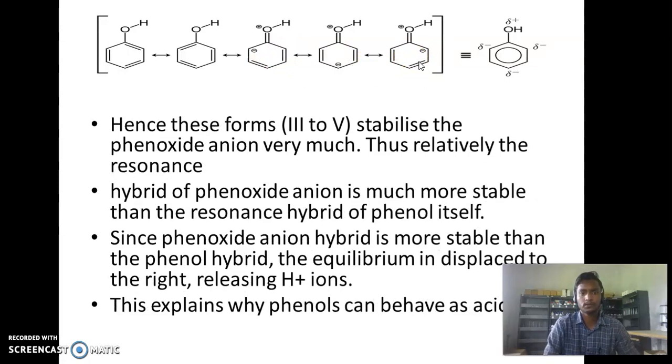Hence, these forms 3 and 5 stabilize the phenoxide anion very much. Thus the resonance hybrid of the phenoxide anion is much more stable than the resonance hybrid of the phenol itself. Since the phenoxide anion hybrid is more stable than the phenol hybrid structure, the equilibrium displaces to the right, releasing proton ions. This explains why phenols can behave as acid.